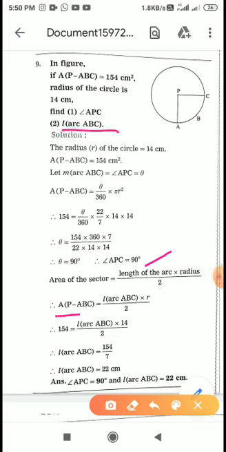So we know area of sector is equal to length of arc into R upon 2. This value is given 154. Length of arc ABC we have to calculate. So what we will get is, see here, 2 7s are 14, upon 7, and when this 7 of the numerator comes here, it will come in the denominator. So 154 upon 7 will give 22. So your answer is 22 centimeter.